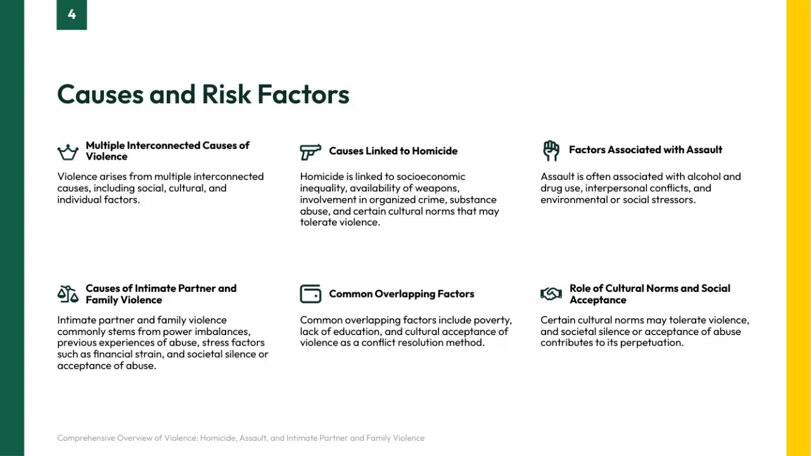Violence is a complex issue with multiple interconnected causes that span social, cultural, and individual factors. When we look specifically at homicide, we see links to socioeconomic inequality, the availability of weapons, involvement in organized crime, substance abuse, and cultural norms that may tolerate violent behavior. Assault, on the other hand, is often connected to alcohol and drug use, interpersonal conflicts, and various environmental or social stressors. Intimate partner and family violence typically originate from power imbalances, past experiences of abuse, financial stress, and a societal tendency to remain silent or even accept such abuse.